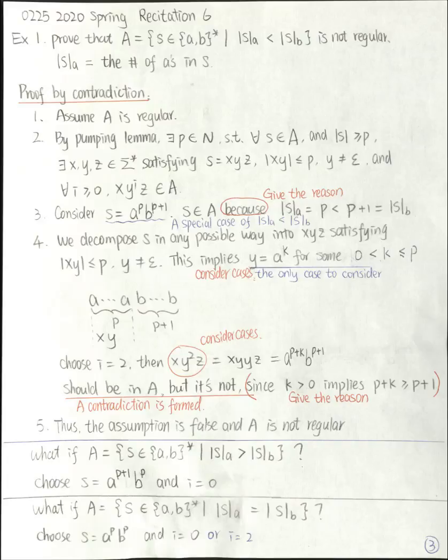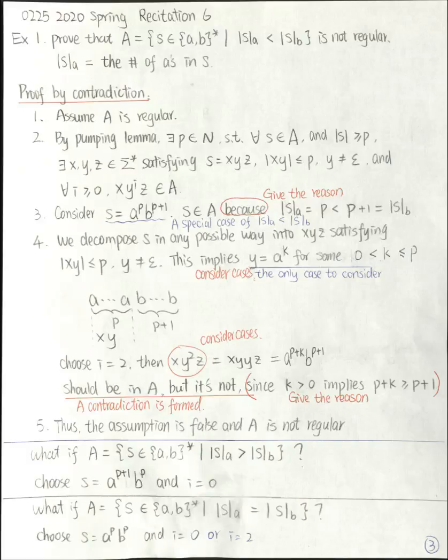Now back to the pumping lemma. If I pump this Y twice, the resulting string should still be in this language A, but it is not. Because K is greater than 0, this means P plus K is greater than or equal to P plus 1. That means the number of A's in this resulting string is not less than the number of B's in this resulting string.